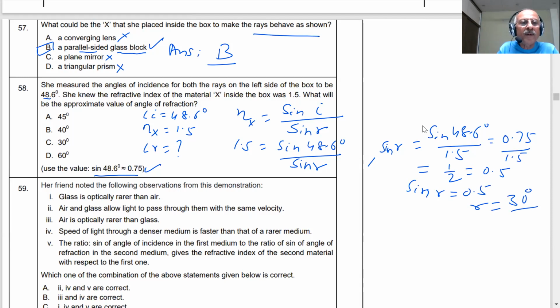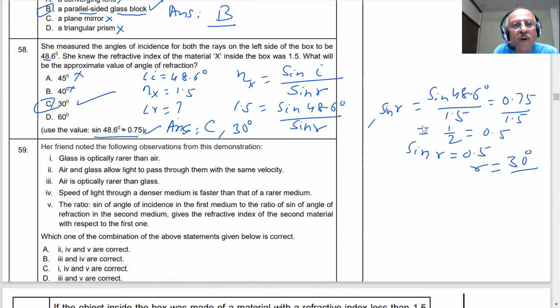What are the answers given? 45 degree, no. 40 degree, no. This is the correct answer. Correct answer is, student, C. Answer is C, 30 degree. Okay. Next question.